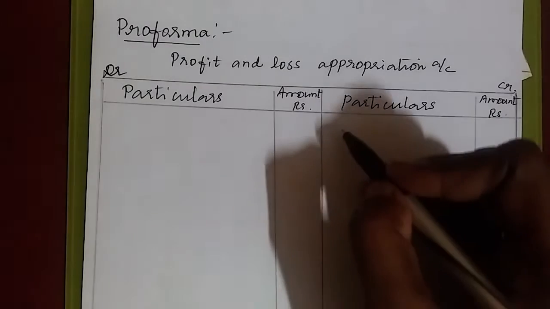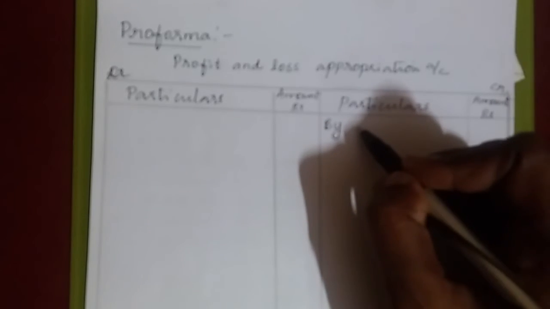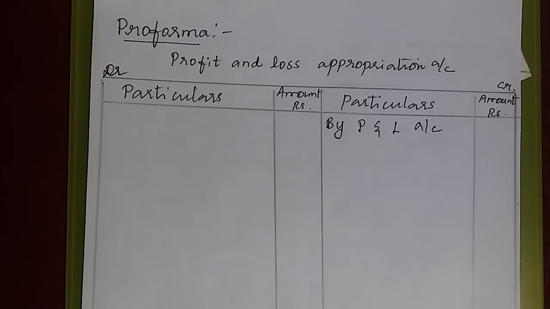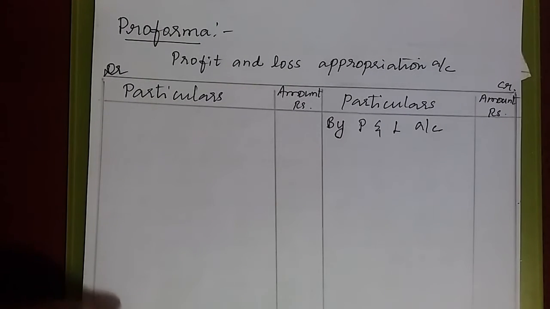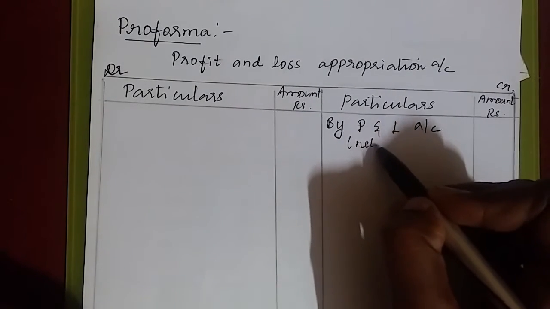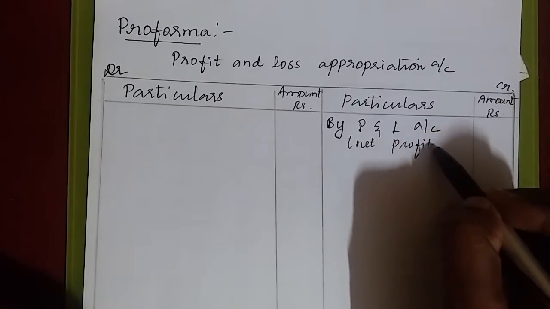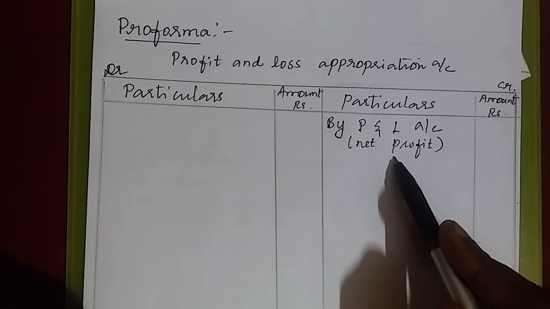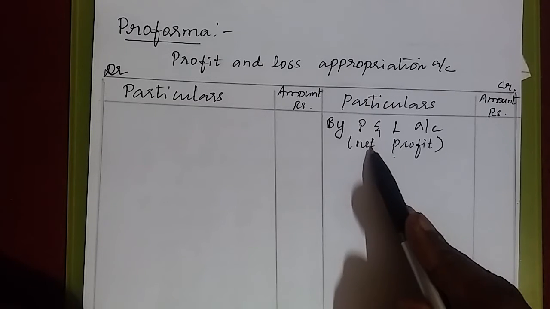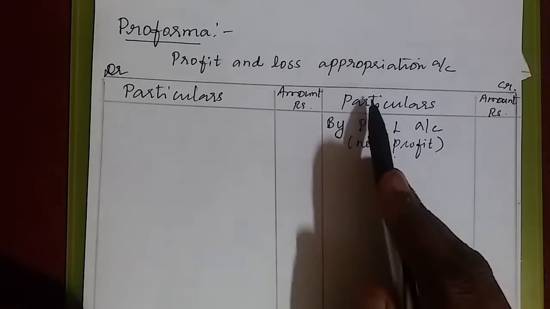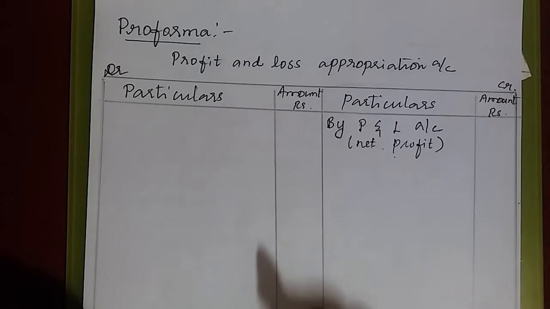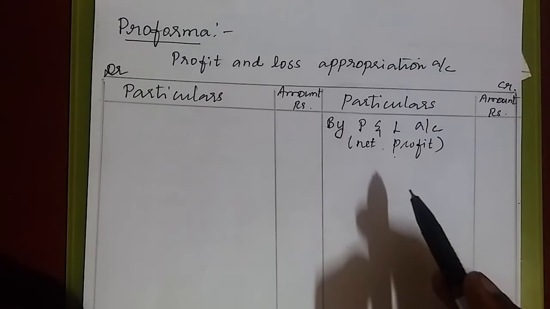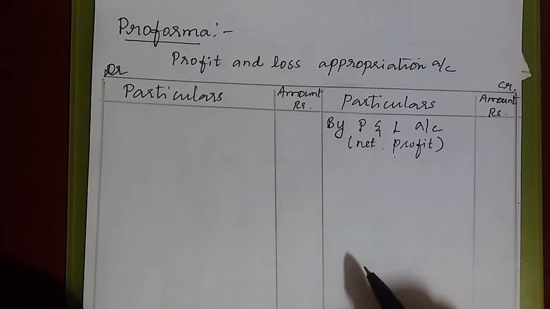Now we shall start this P&L appropriation account with net profit. What is this net profit? This net profit should be written here as P&L account. For your understanding, I will write net profit in bracket. Why is it P&L account? Because this net profit was calculated in P&L account and transferred to P&L appropriation account. So we should show this net profit as P&L account.